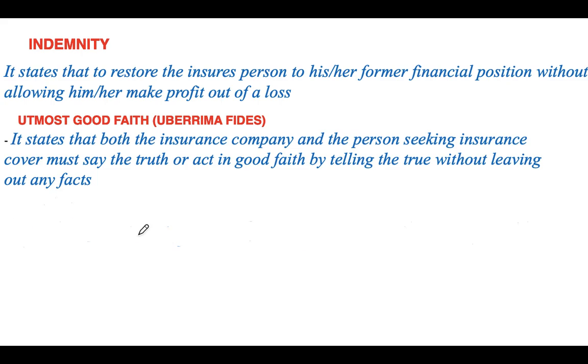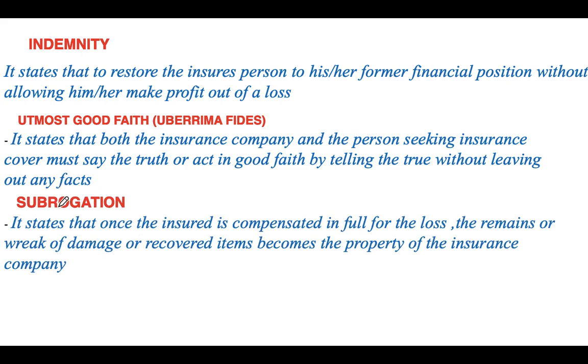Then we have this other one, which is subrogation. Subrogation states that once the insured is compensated in full for the loss, the remains or wreck of damage or recovered items becomes the property of the insurance company. For example, you involve yourself in an accident. When the insurance company buys you a new motor vehicle of the same type, that vehicle that was involved in the accident will be taken as a property of the insurance company. So that's what this principle states.